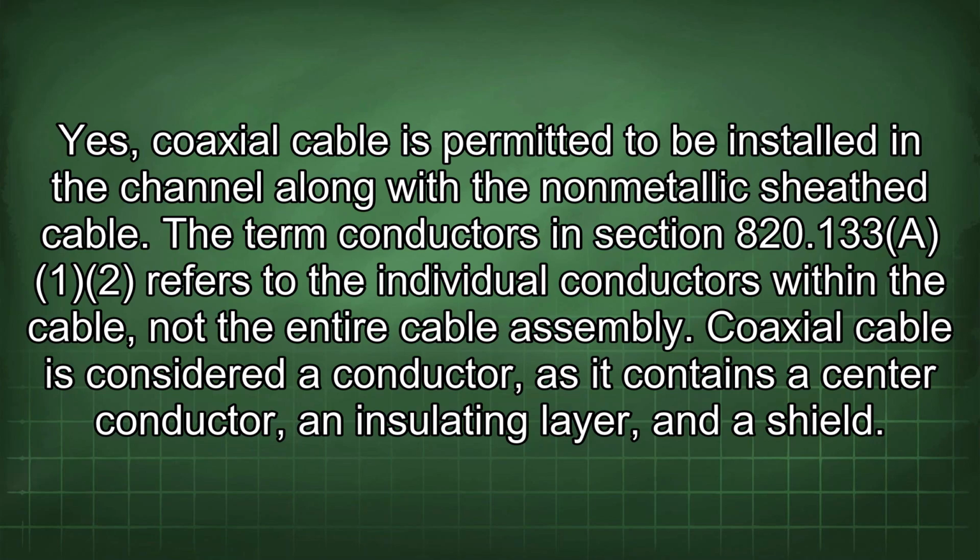Yes, coaxial cable is permitted to be installed in the channel along with the non-metallic sheath cable. The term conductors in section 820.133(A) in ETWA refers to the individual conductors within the cable, not the entire cable assembly. Coaxial cable is considered a conductor as it contains a center conductor, an insulating layer, and a shield.